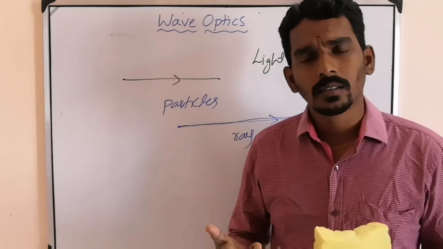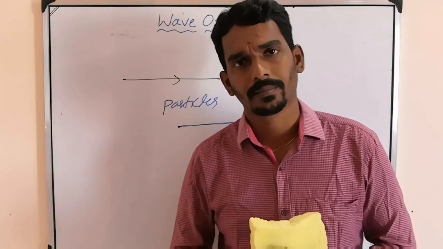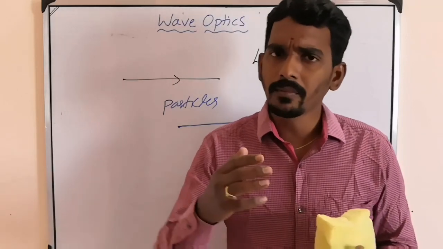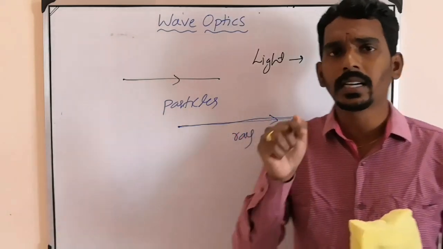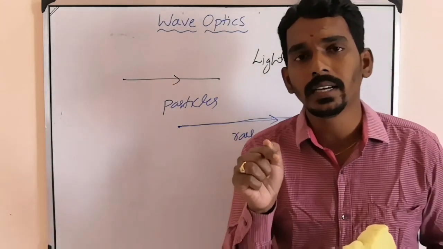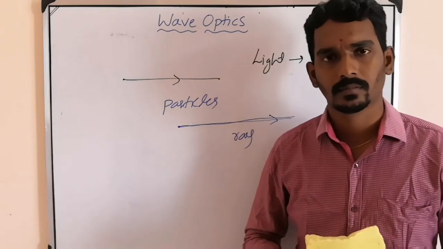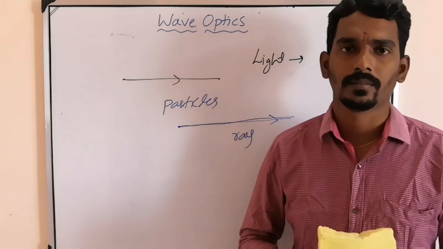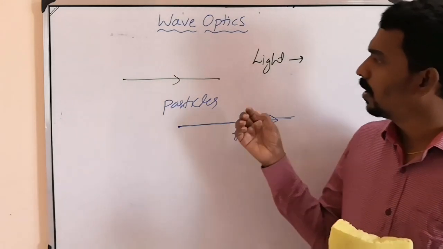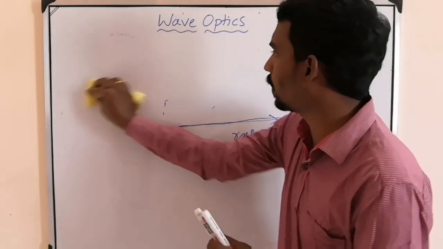But later people found different phenomena. So why did they give a different nature? Just to explain the different phenomena shown by light. Light showed different phenomena, so to explain those phenomena, what are the phenomena I said?